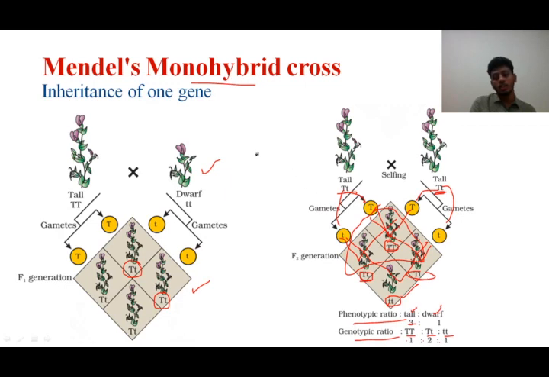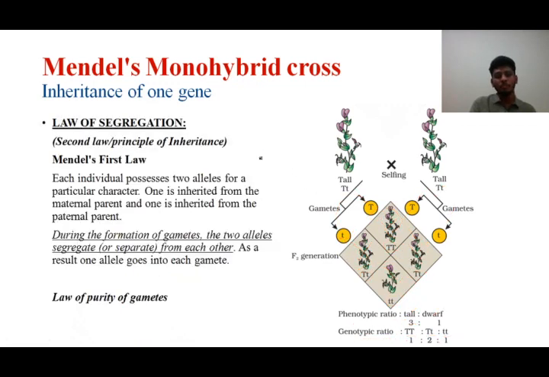With this F1 and F2 generation, Mendel was able to give another law called the law of segregation. We call it the second law or second principle of inheritance. It is famously known as Mendel's first law. Though remember students, the first law or first principle of inheritance is the law of dominance.